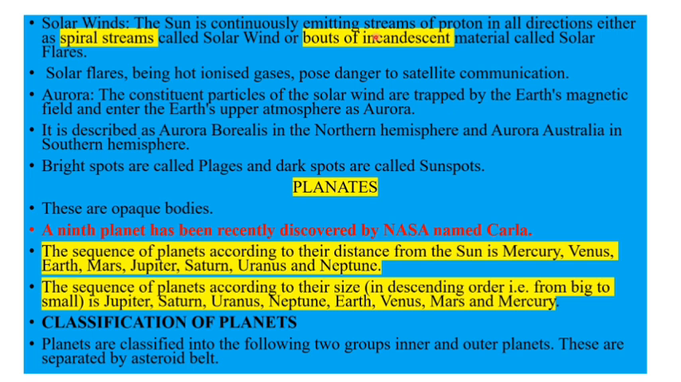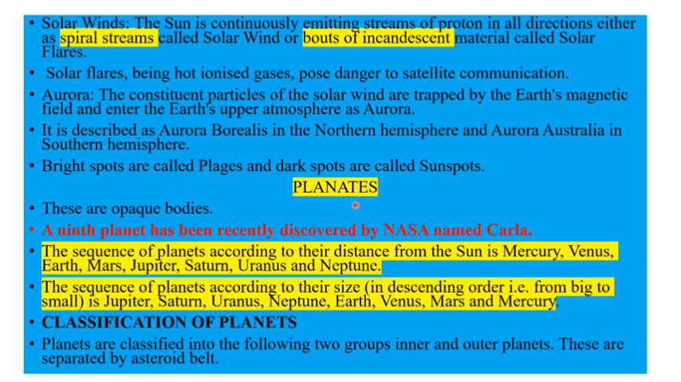Anyhow they can travel. When they are traveling in spiral form, they are not very effective, meaning they are not causing much danger. But when the same solar winds are traveling in the form of blobs, they cause solar flares. Solar flares have a higher amount of hot ionized gases. They cause damage to our satellite communication.